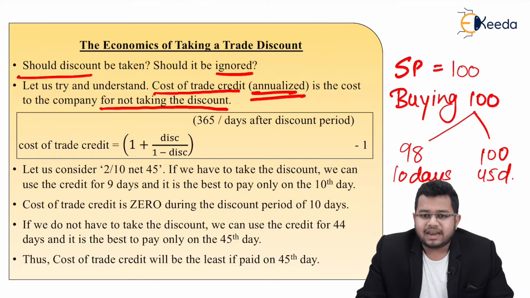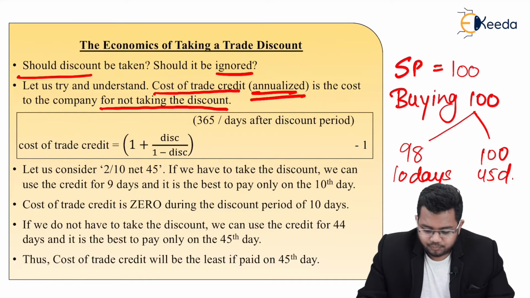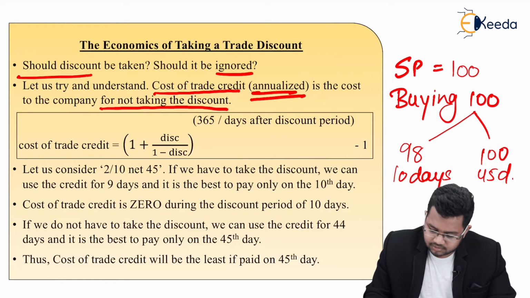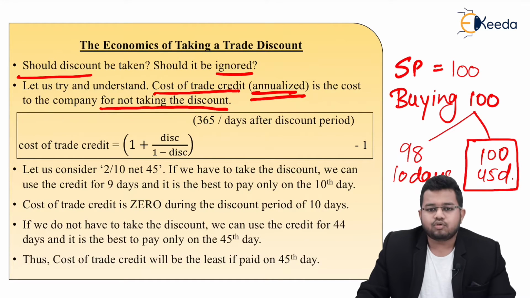Now if you are paying 98, don't you think you are saving that extra $2? Yes. So what we are trying to find is what will be the cost to the company if the discount is not taken. Meaning if you pay 100 here, if you pay $2 extra, what is your cost in terms of percentage, which is annualized.